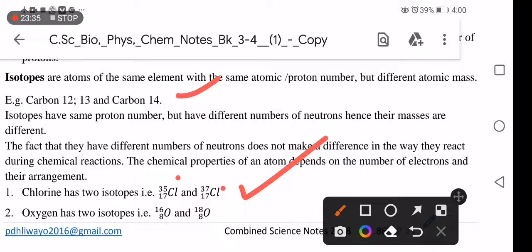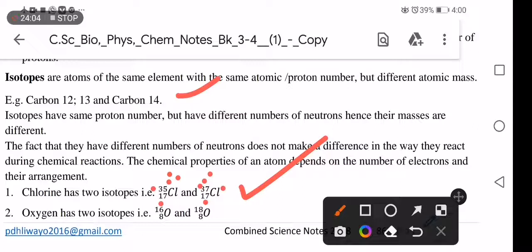As you can see, the difference is on the mass number and neutron number. Mass number is 35, mass number is 37. The difference of an isotope, and also difference in the neutron number.